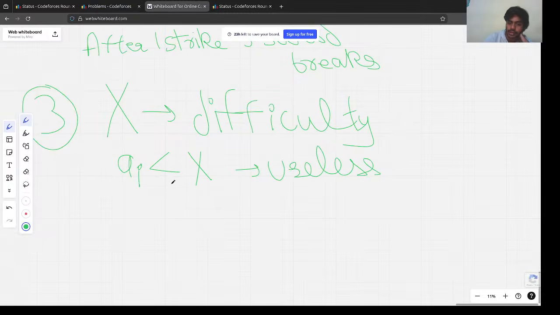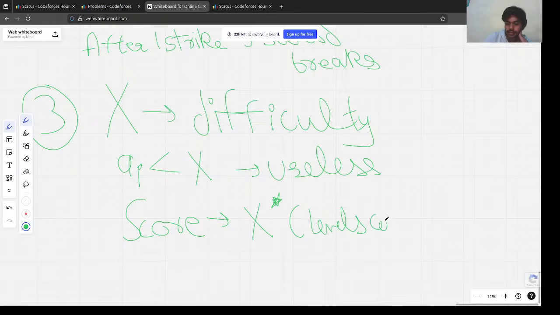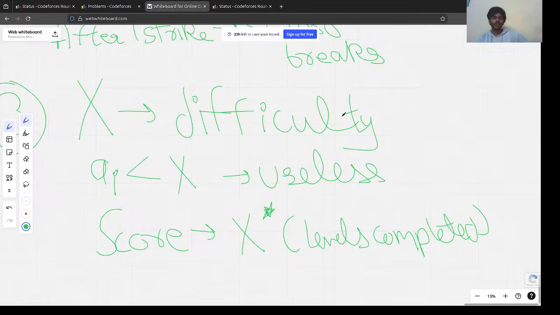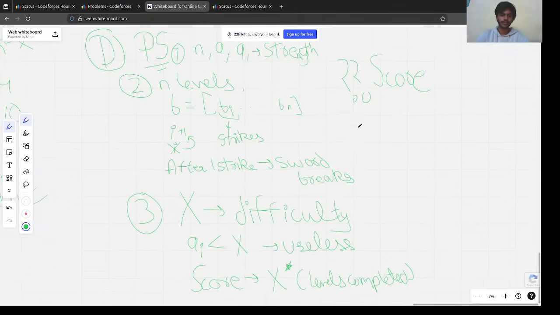But in turn, by choosing this difficulty, our score would be X times the number of monsters we defeat, the number of levels completed. Okay. Got it. So this is the entire question.